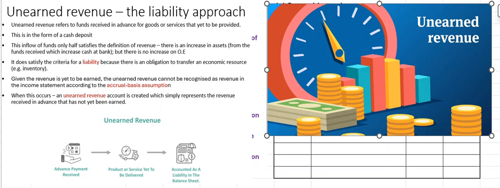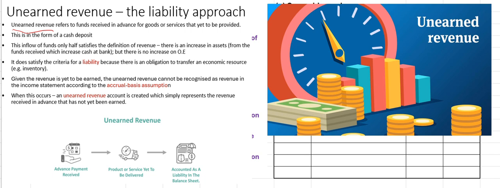Let's start with some theory on this component of Unit 4. When we look at a definition of unearned revenue, it represents the funds we receive in advance for goods or services that we've yet to actually supply. And this will be in the form of a cash deposit. So we've received money in advance for work that we need to provide in the future.